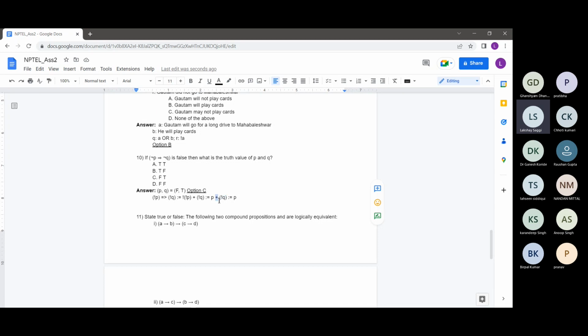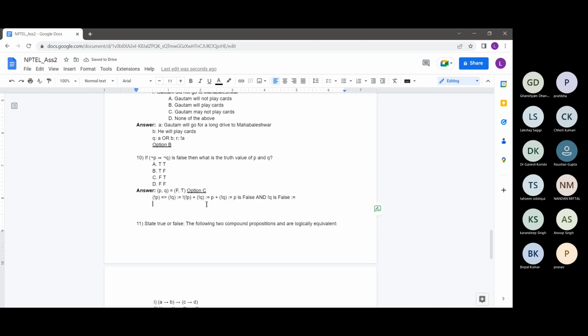This is the property of the OR operator. So P is false and not Q is false, which is basically just saying that P is false and Q is true.